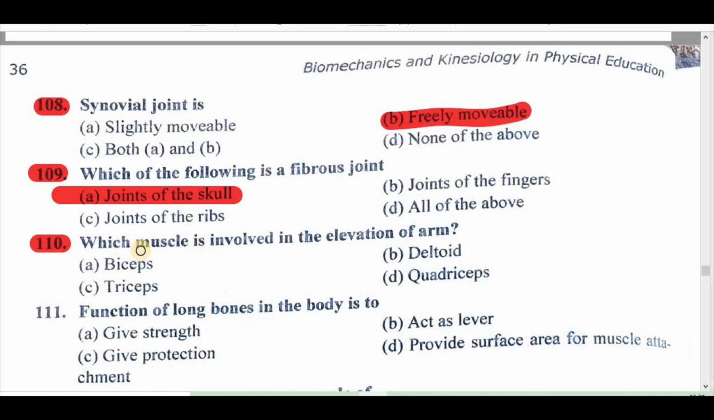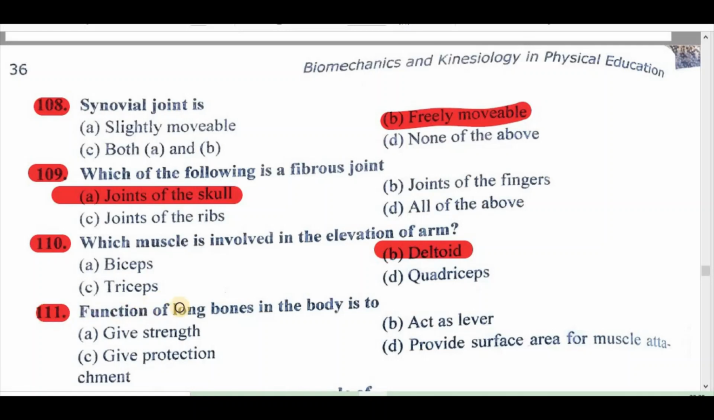110. Which muscle is involved in the elevation of arm? A. Biceps, B. Deltoid, C. Triceps, D. Quadriceps. Right answer is B. Deltoid.